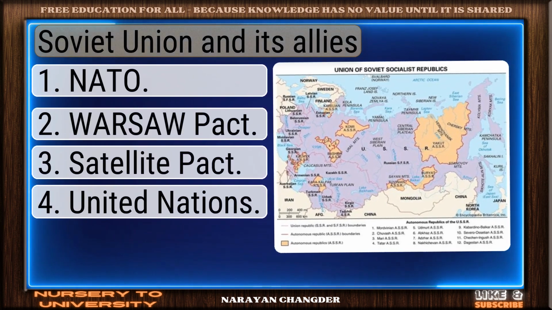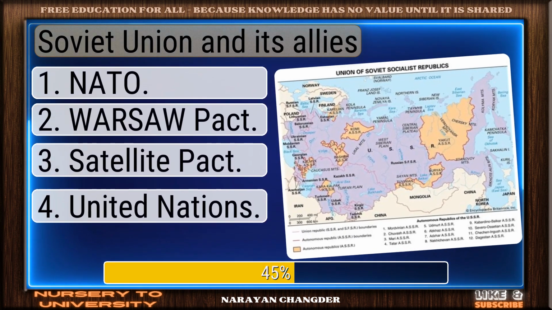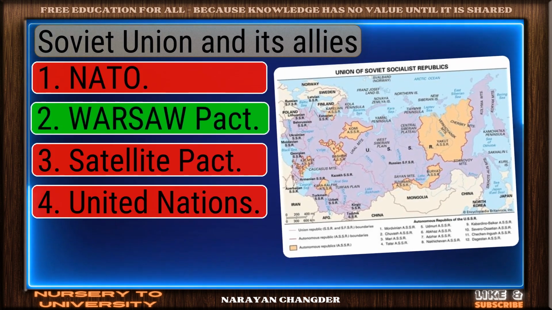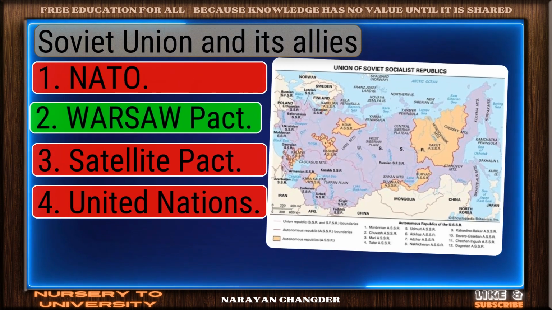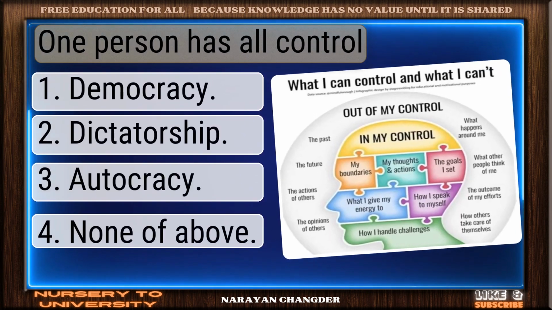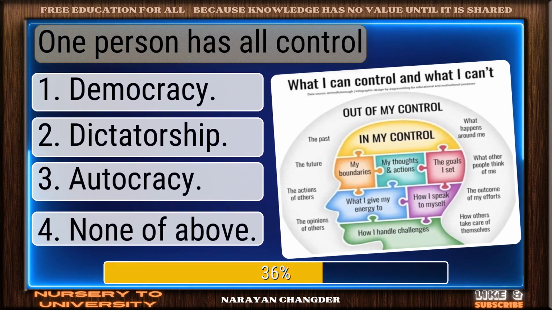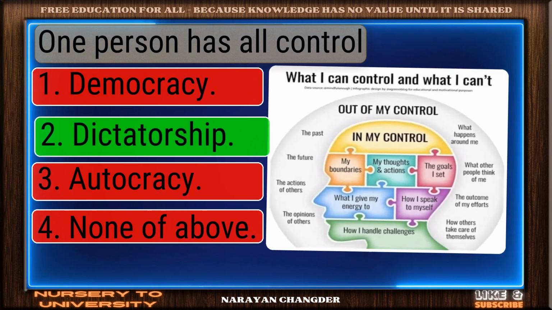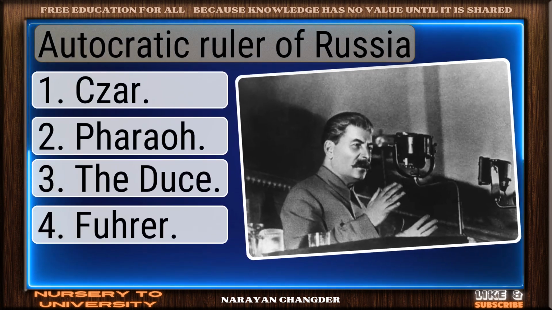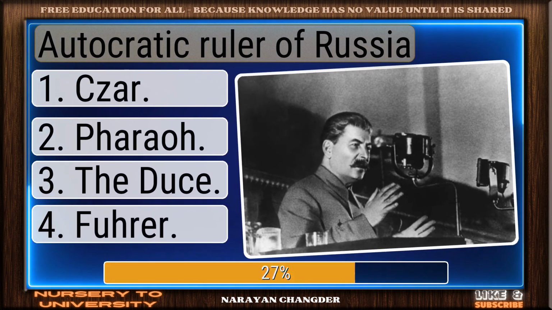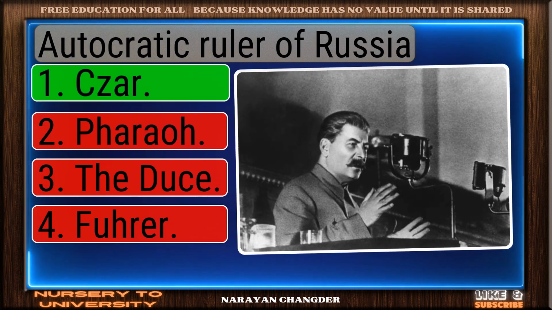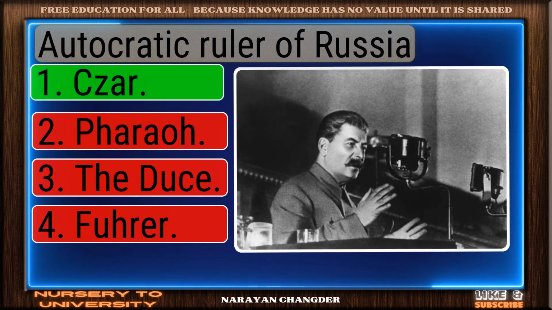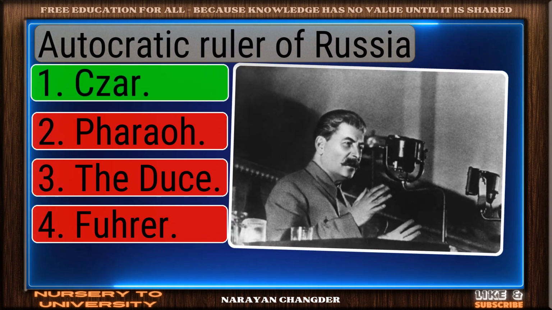Soviet Union and its allies. Correct. Warsaw Pact is the right answer. One person has all control. Strong choice. Dictatorship is the right answer. Autocratic ruler of Russia. Clear logic. Your choice, Tsar, is sound and 100% true.